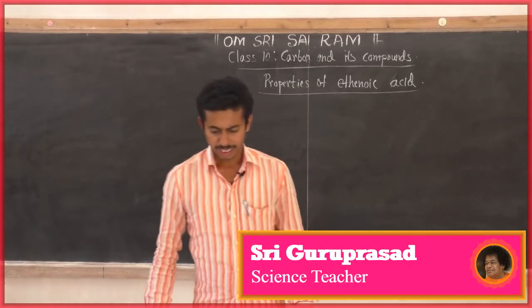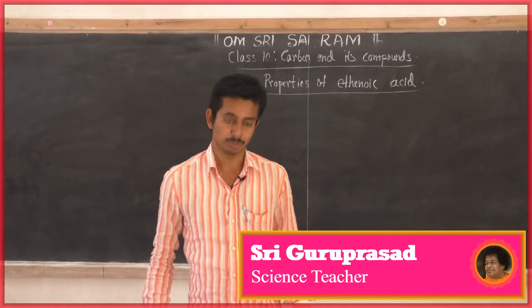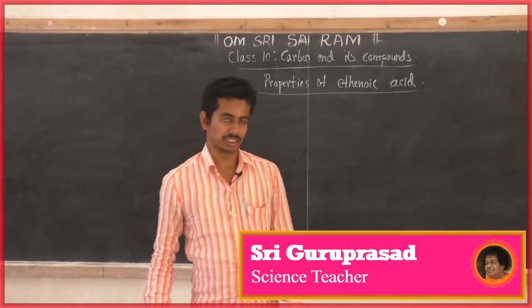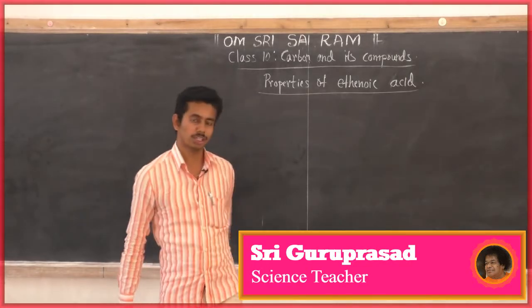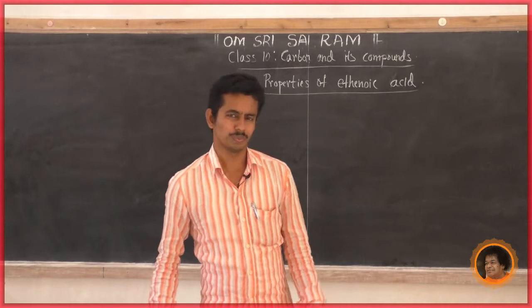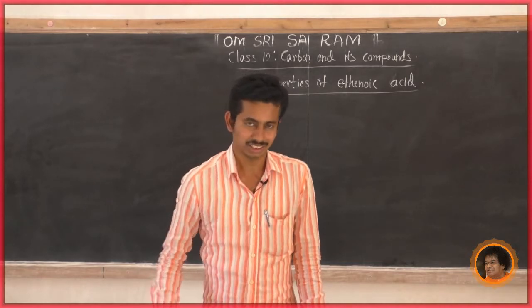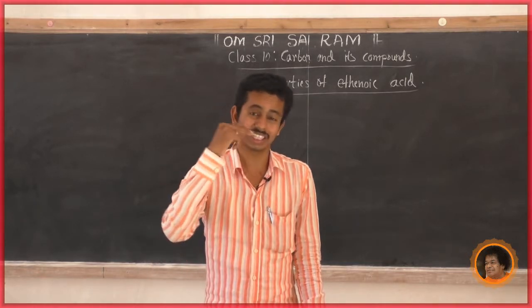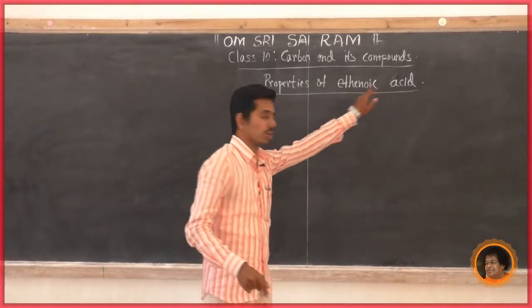In the previous class we studied the properties of ethanol. Now, another carbon compound, ethanoic acid. So, properties of ethanoic acid. Do you know acetic acid? Acetic acid is nothing but ethanoic acid.